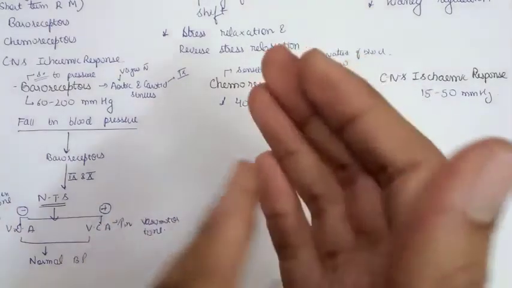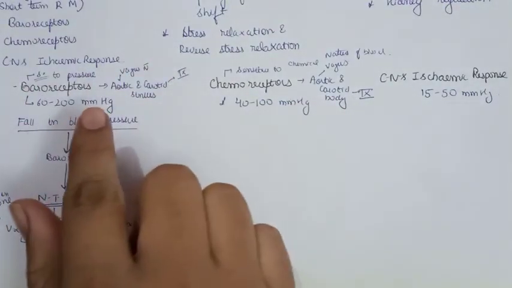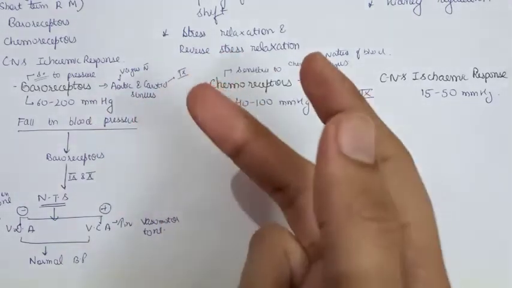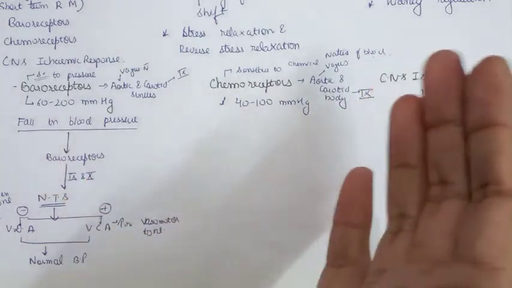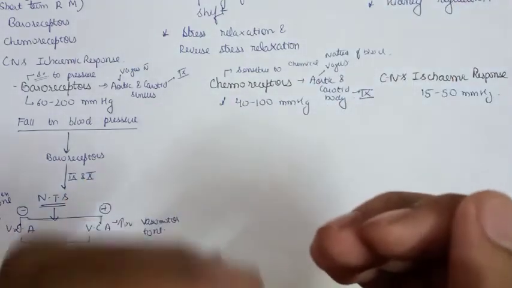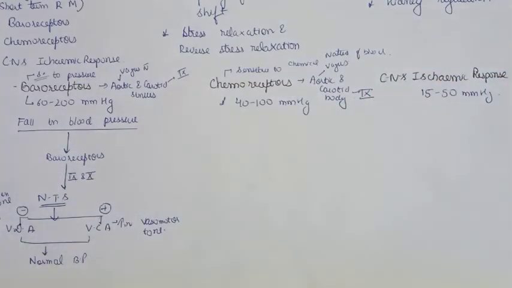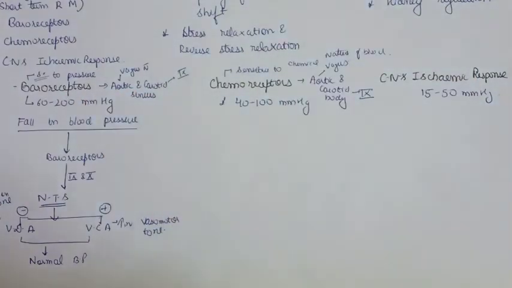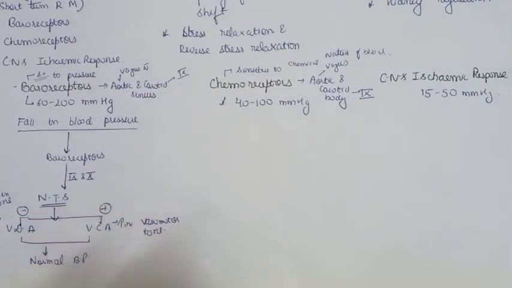One more thing: the opposite will occur if there is an increase in blood pressure. Baroreceptors will again be stimulated, sensory impulses will go via the 9th and 10th cranial nerves and reach the nucleus tractus solitarius. So the NTS will decide that we have to decrease the blood pressure. For that, the vessels have to be dilated. So it will stimulate the vasodilator area and inhibit the vasoconstrictor area, and the blood pressure will return to the normal stage.